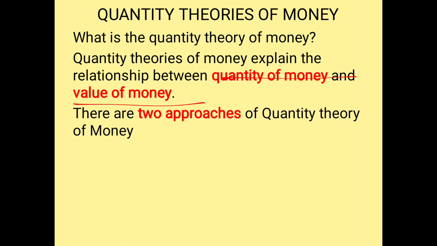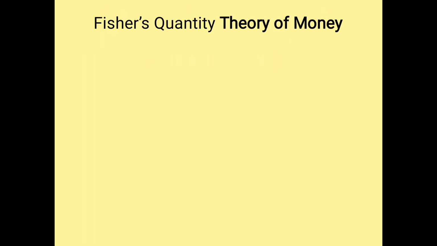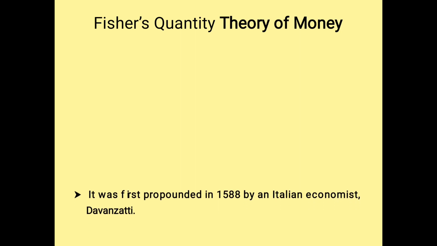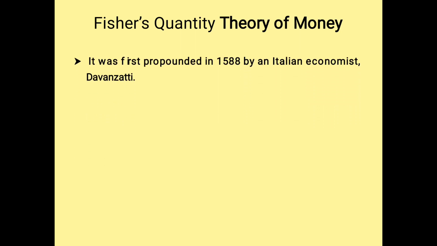There are two approaches propounded in the quantity theory of money. One is Fisher's transaction approach and the second one is the Cambridge cash balance approach. Now we are going to see the first one, Fisher's quantity theory of money.